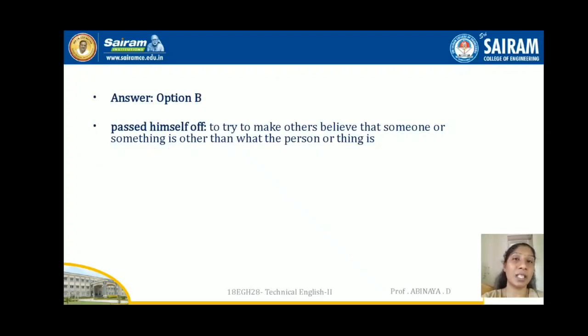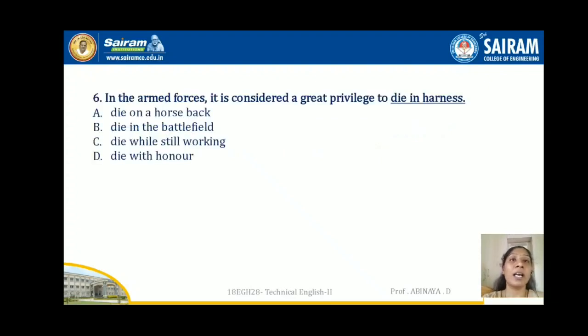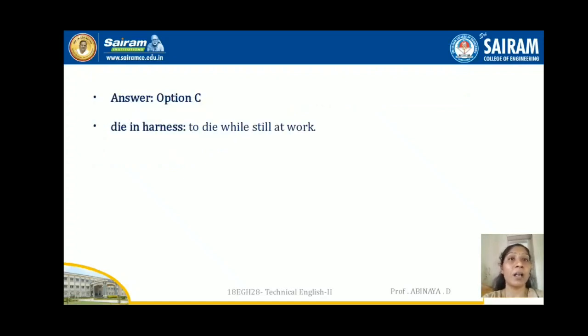The option is he passed himself off, which is to try to make others believe that someone or something is other than what it is. In the armed forces, it is considered a great privilege to die in harness. Die on a horseback, obviously it won't be considered a great privilege. Die in the battlefield, maybe it is considered a privilege. Die while still working, yeah, it is considered. Die with honor, it is considered. But what will be the suitable answer? Die while at work, while still at work.